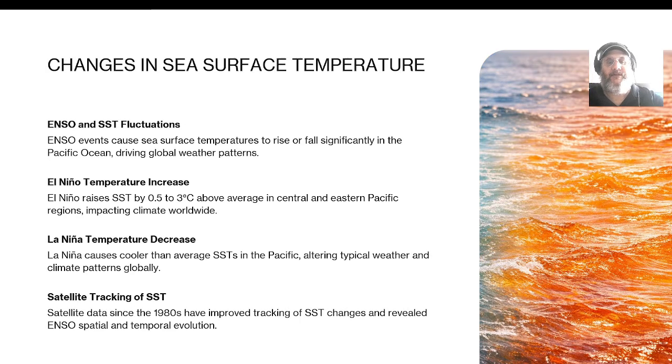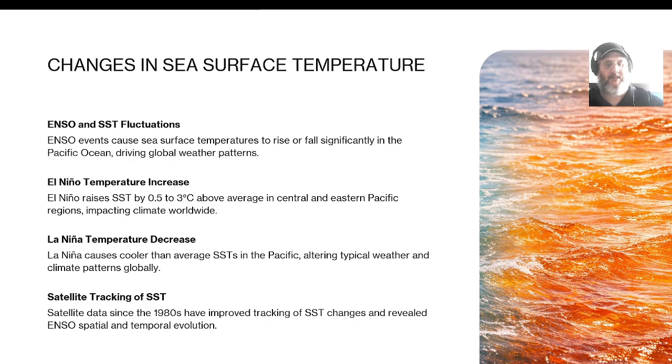Changes in sea surface temperatures. ENSO and SST fluctuations. ENSO events cause sea surface temperatures to rise or fall significantly in the Pacific Ocean, altering global weather patterns. El Nino temperature increase. El Nino raises SST by 0.5 to 3 degrees Celsius above average in central and eastern Pacific regions, impacting climate worldwide. La Nina temperature decrease.